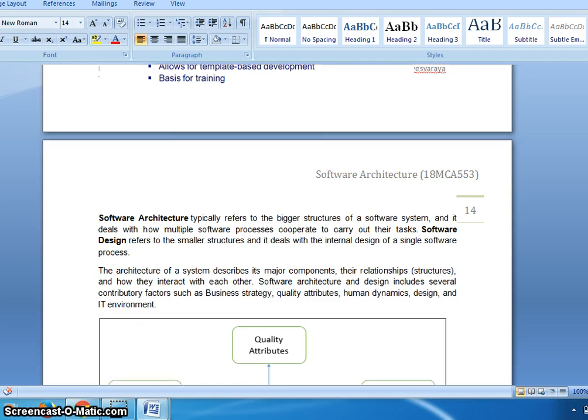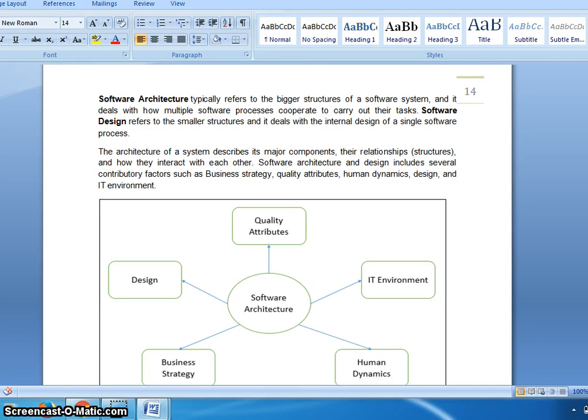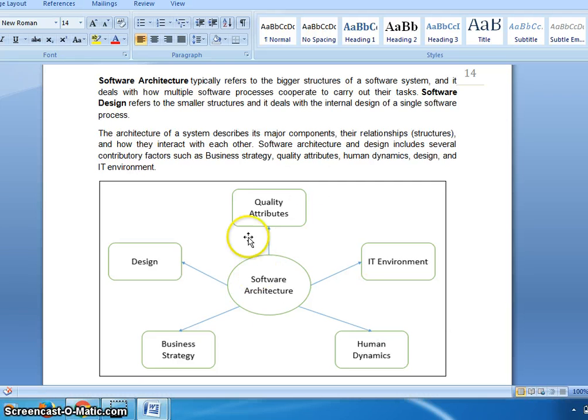Next, the architecture of a system describes the major components, also the relationships between them and how they interact with each other. Software architecture and design include several contributory factors such as business strategy, and human dynamics.